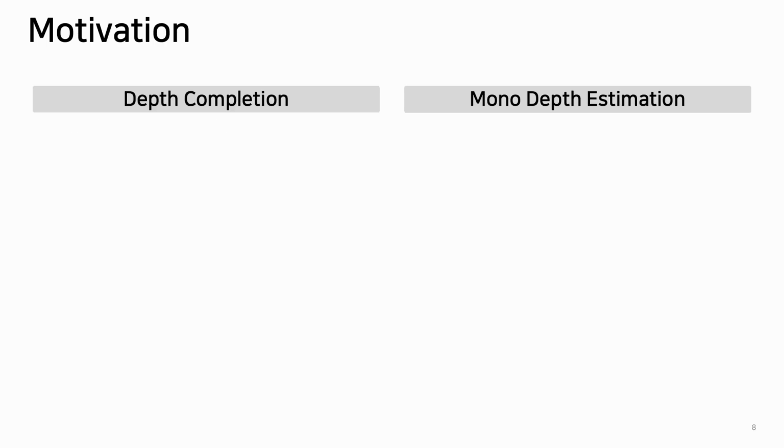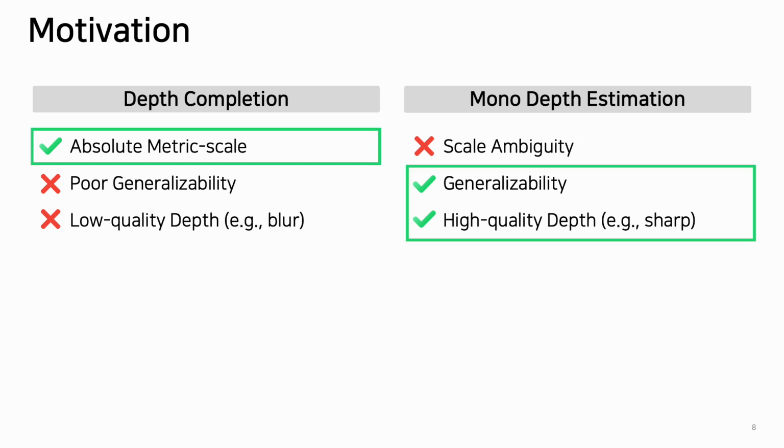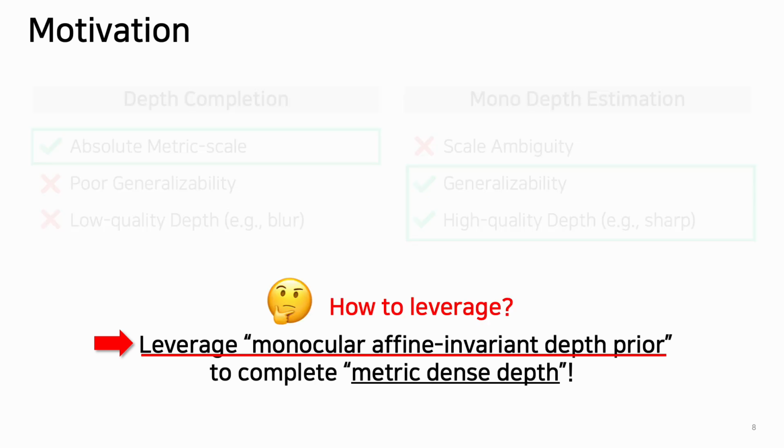So, depth completion methods provide accurate metric-scale information, but monocular depth estimation methods have scale ambiguity. However, depth completion methods suffer from limited generalizability and quality, while monocular depth estimation shows high-quality, generalizable affine-invariant depths. Motivated by this trade-off, we propose a novel approach that leverages monocular depth prior to achieve generalizable metric-scale depth completion. But how do we effectively leverage the monocular affine-invariant depth prior for depth completion?